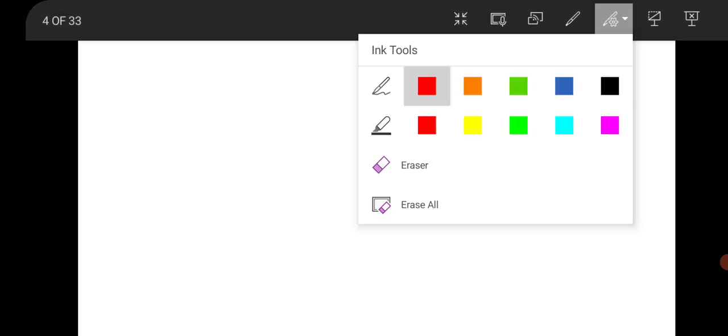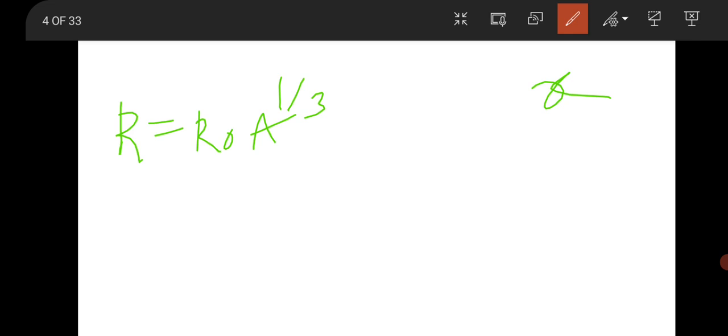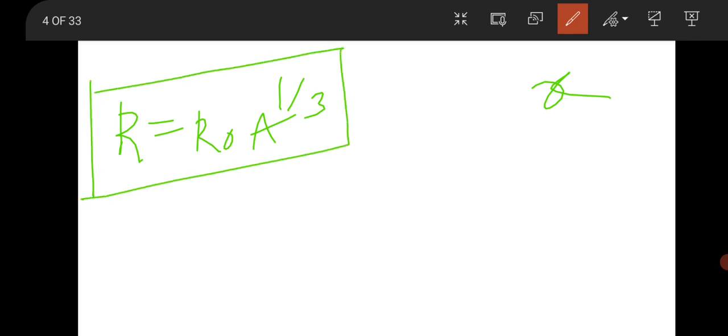So next question is from nuclear physics. So you know R is equal to R naught A to the power 1 by 3, and there were two nuclei and one nucleus has a radius like x, and you have to find the radius ratio by using this formula. So there is a straightforward question from this formula, you can easily use it.